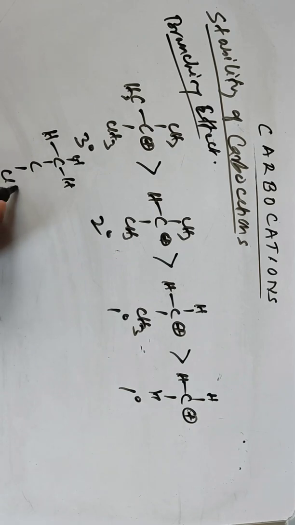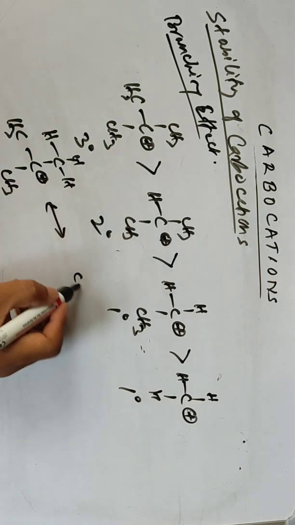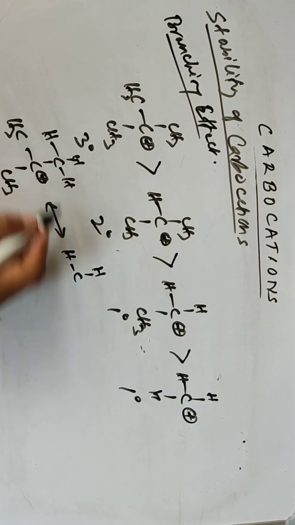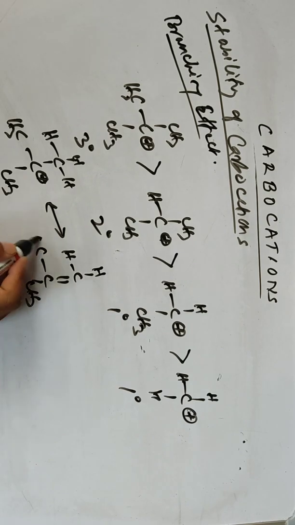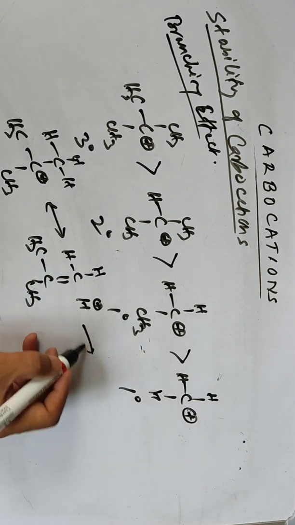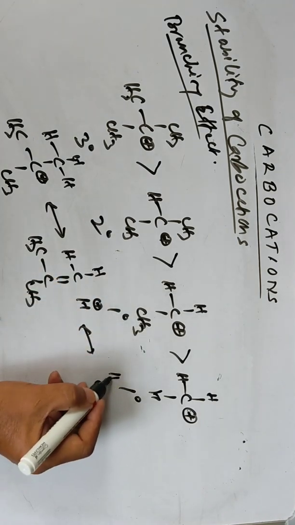You can write the resonance structures. By the hyperconjugation effect, a C-H bond is broken and you get CH3 with H plus. Similarly, you can write it this way also, with another C-H bond lost and H plus.